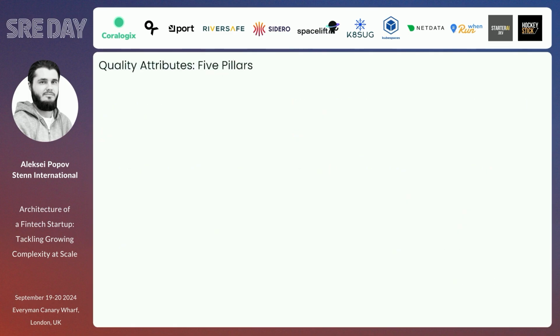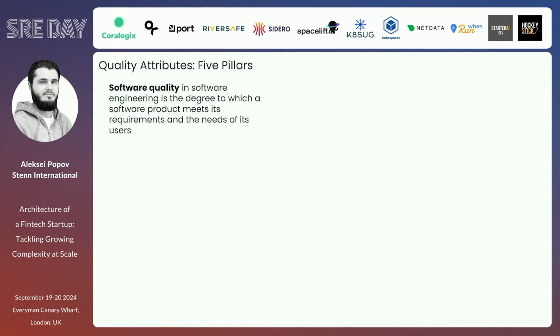Looking at how to achieve exact behavior for our customers and our system, we want to define the quality. I'm defining the quality with 5 pillars, but to be honest, it can be done in many other ways. But what is quality in that perspective? It's the degree to which our product meets the requirements and needs of its users. We have users, we want to satisfy their requirements, and that way we're solving the problem for them. That's our value proposition.